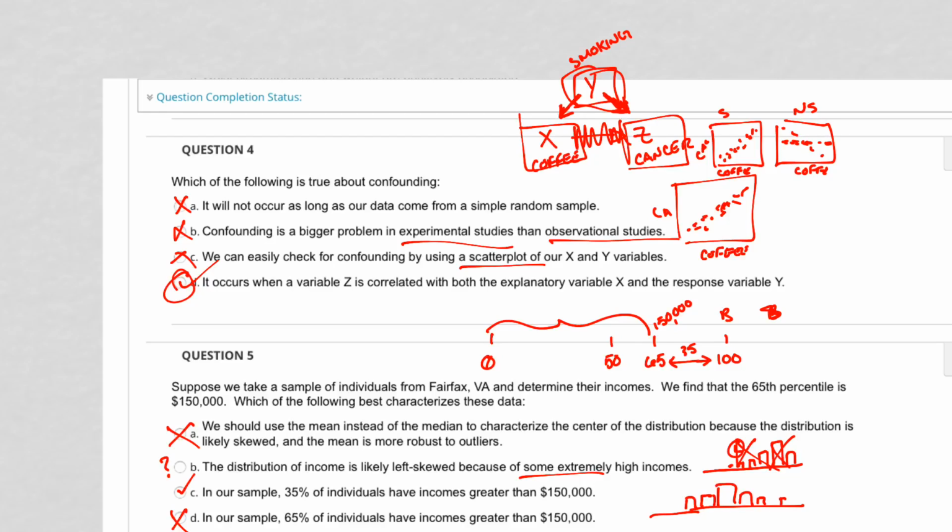If you had some extremely high incomes over here, if anything, it would skew it to the right, right? Because you would have some out here that we would need to account for beyond the numbers. Not a lot, but some. So that's the answer to that. Okay.